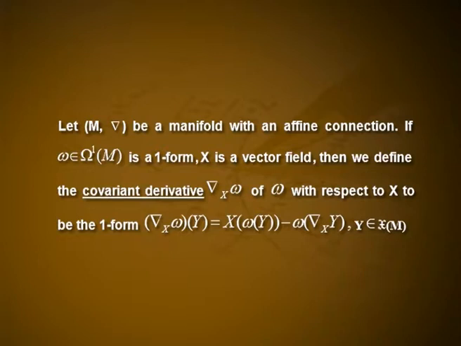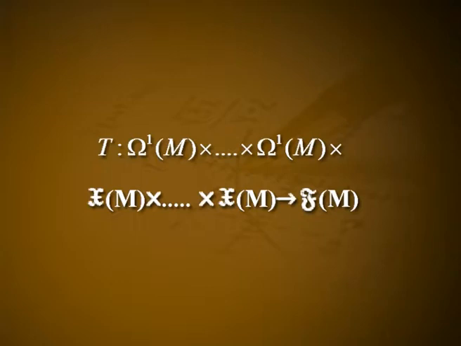Let (M, ∇) be a manifold with an affine connection. If ω is an element of Ω¹(M), a one form, and x is a vector field, then we define the covariant derivative ∇ₓω of ω with respect to x to be the one form (∇ₓω)(y) equal to x(ω(y)) minus ω(∇ₓy), where y is an element of Ψ(M). In general, the covariant derivative ∇ₓT of a tensor field T from Ω¹(M) × etc. × Ψ(M) × etc. to F(M) of valency (k, l) with respect to a vector field x is a tensor field